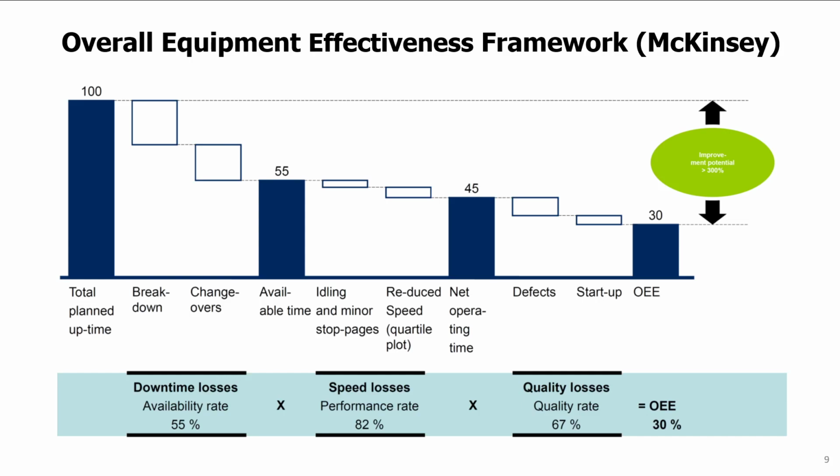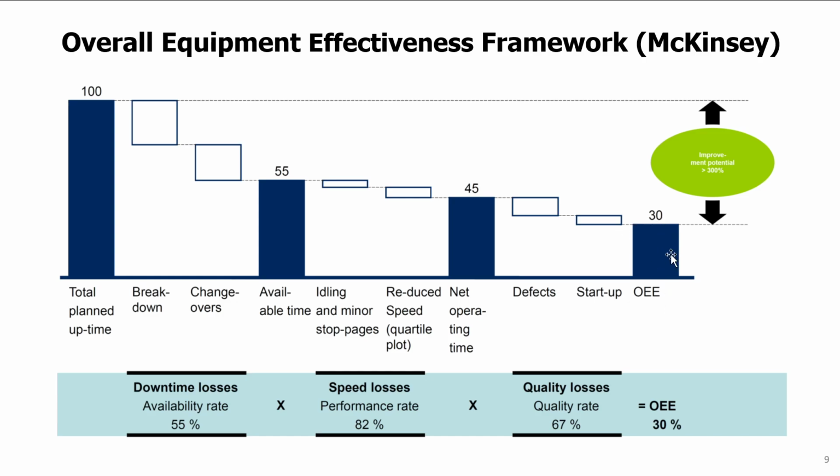The overall equipment effectiveness framework used by McKinsey is an example that shows how the different sources of waste can lead to a dramatic decrease of the actual useful time for some resources. So here we see on the left a bar that shows the total planned uptime for some resource. And then we see different sources of waste like breakdowns, changeovers, idling and minor stoppages, reduced speed, defects, startups, right? And then we see each of those reduces the available time on the machine just by some amount, but the total reduction is quite dramatic.